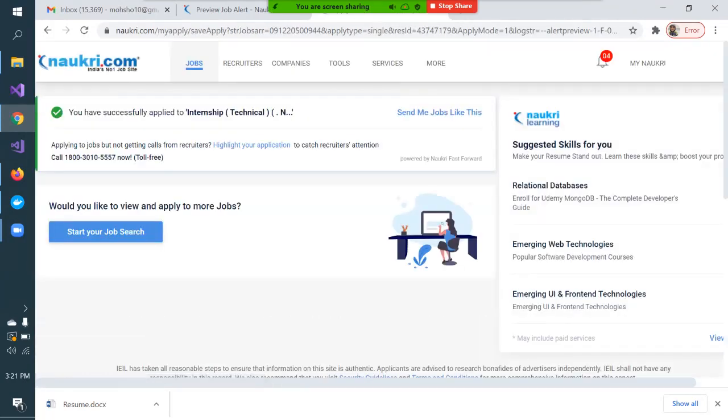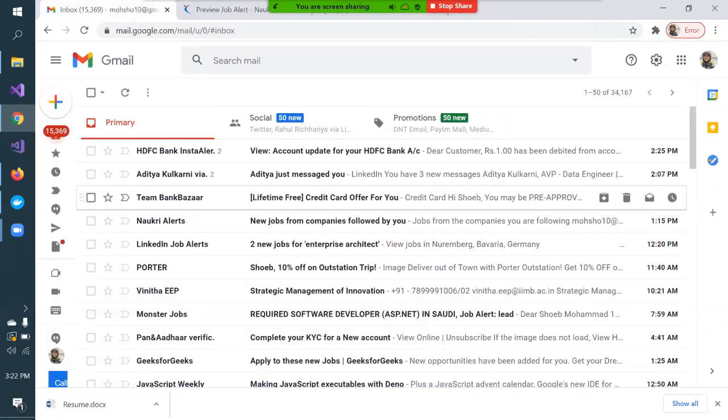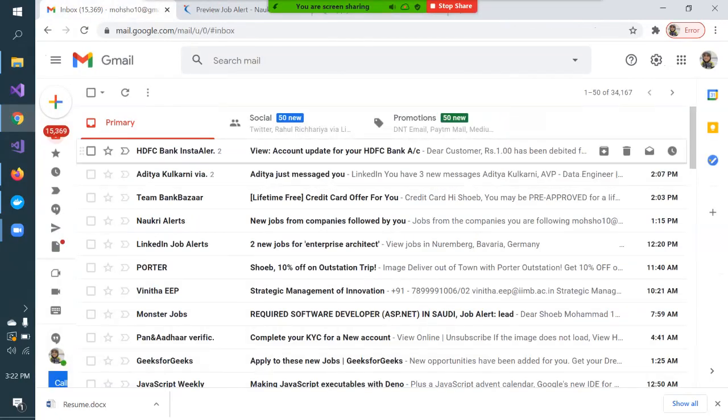So it will say that you have successfully applied to this internship, technical. Here Naukri will send your resume to the employer, to that company's HR person. If they get the time, they will go through the resume. And if they like your resume, whatever the professional summary or technical skills you possess, if they see it is matching what they are looking for, then they will send you an email on your email ID. I have created my Naukri account using my Gmail account.